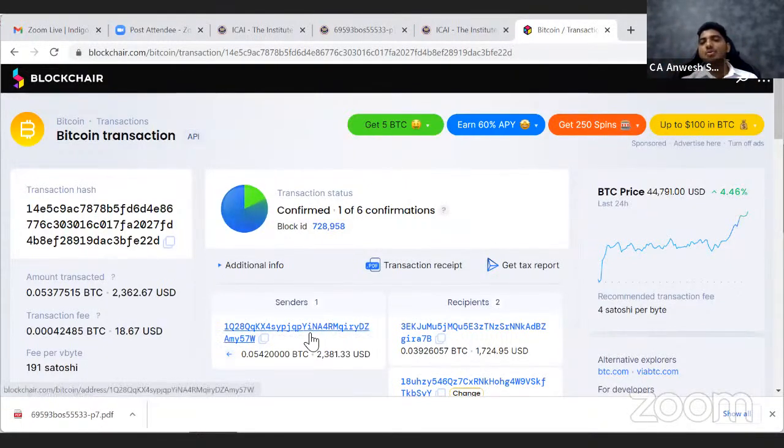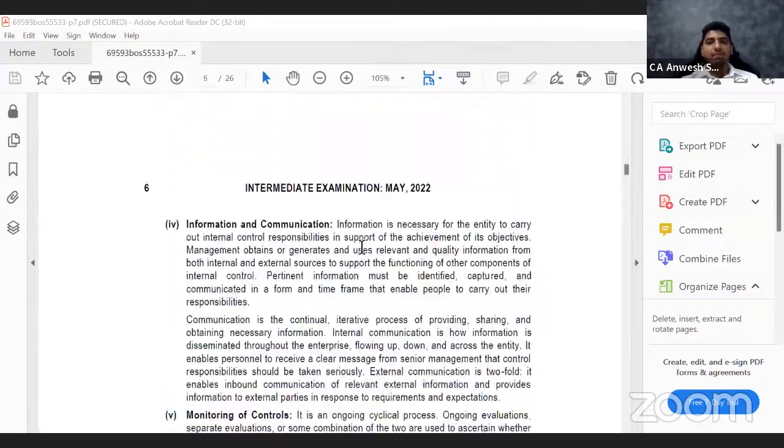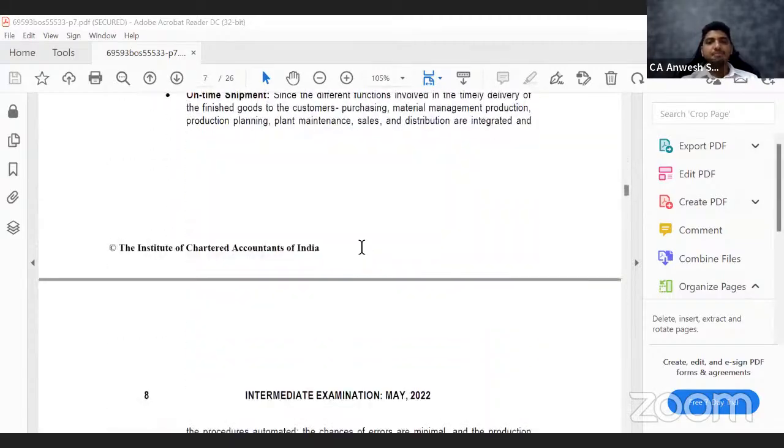Whenever you see this, you don't get to know who is sending it, you don't get to know who is receiving it, but you get to know that somebody is sending money to somebody else. Okay, so this is what blockchain is. Now, enough of this for our subject discussion. With this, you can picturize it. I'll take you back to the screen of our material. Give me a second. So here they are saying that blockchain is the answer.